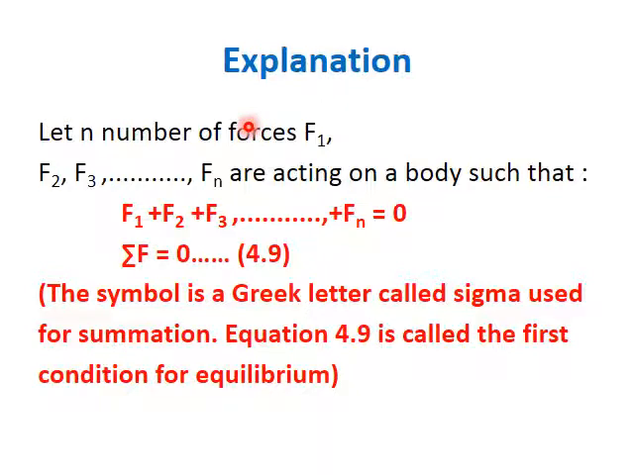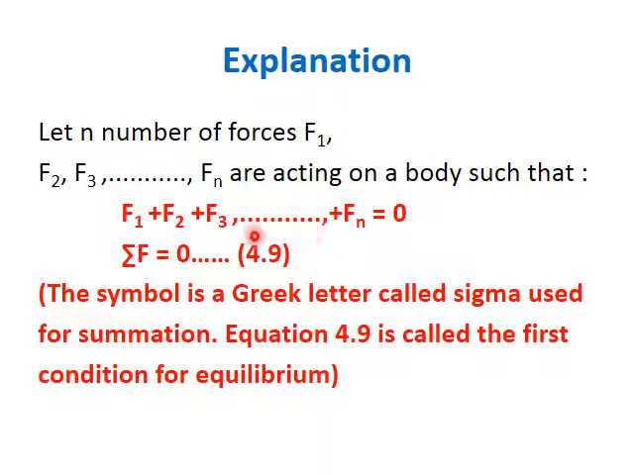Okay, let's suppose on the picture we have n forces, F1, F2, F3 up to Fn. We have forces from F1 to Fn acting on a body. Then their sum is equal to 0. Or you can also use this sign, the sign of summation or sigma, which is equal to 0.